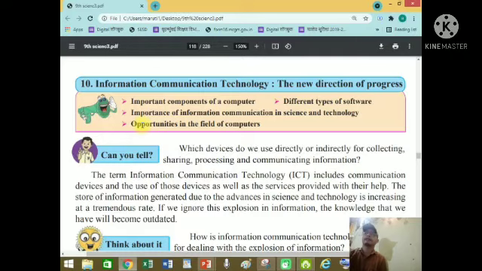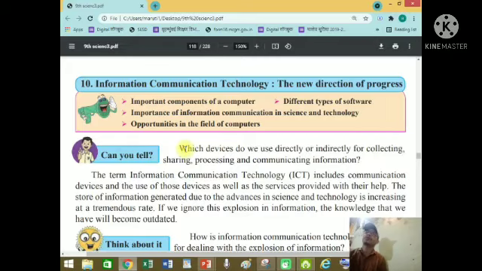This age depends on data and information. Each and every place uses data and information with the help of machines. Which machines? Computer.